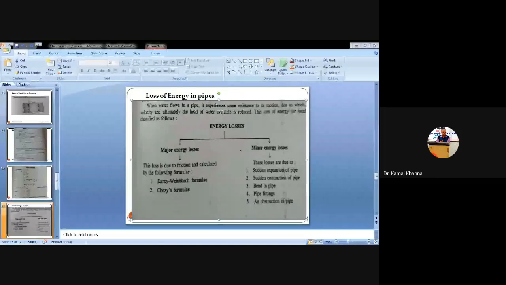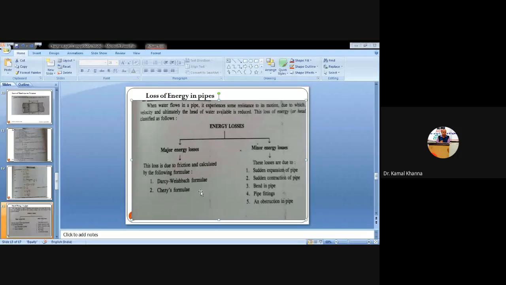So in the previous class, we found the loss of head due to friction in the pipe. Loss of head due to friction in the pipe falls in the category of a major loss, as I told you in the previous class. There are certain kinds of energy losses we will study in hydraulics and pneumatics. Some losses that occur within the flow of the pipe fall in the category of major energy loss, and some fall in the category of minor energy losses.